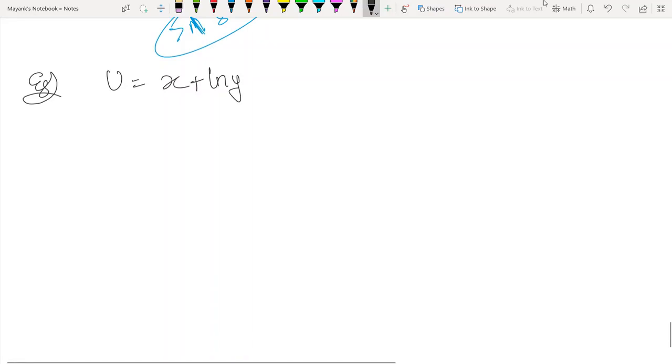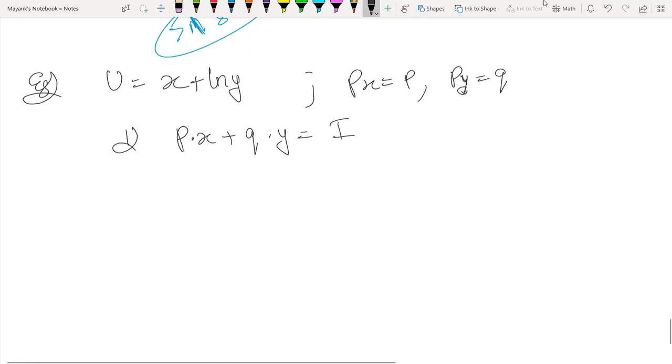For now, assume px equals p and py equals q. I'm not putting any values, I'm just saying they are p and q. So the first equation, px x plus py y equals I, becomes p into x plus q into y equals I. Income is I, because py is q.